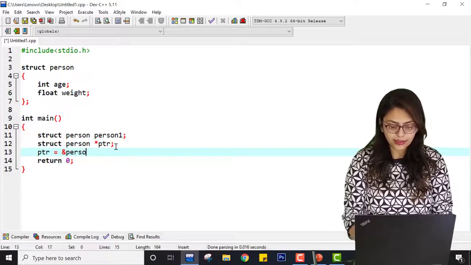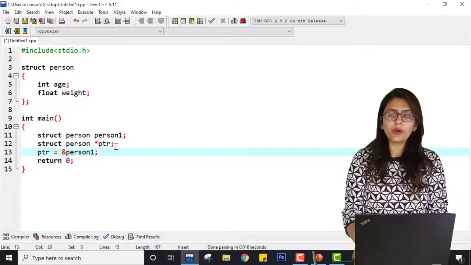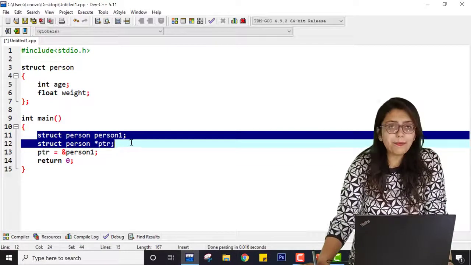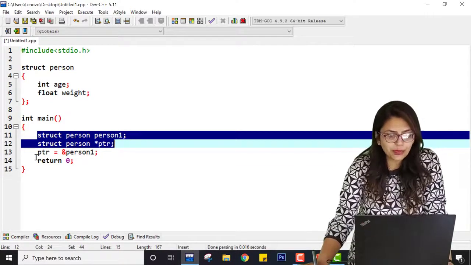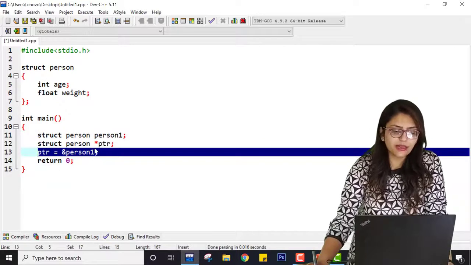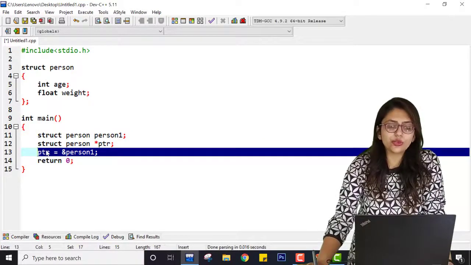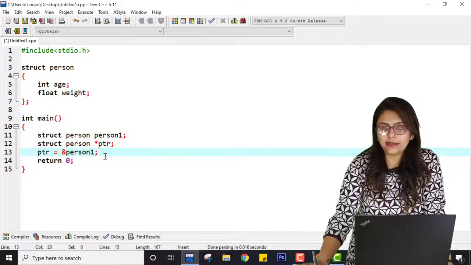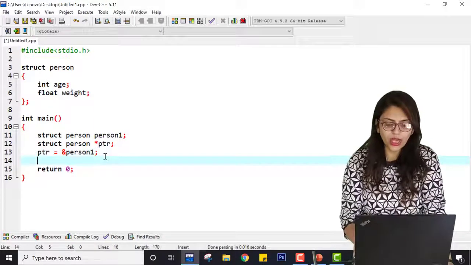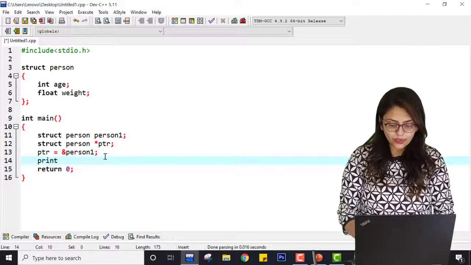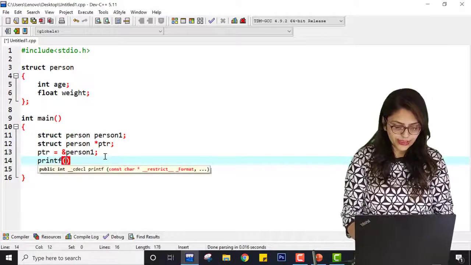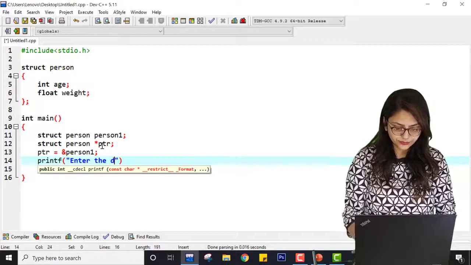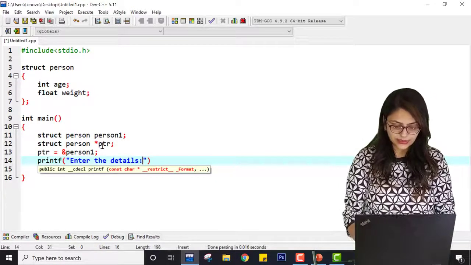So I can write it as &person 1. At this stage my pointer was not pointing to any variable, but now because of this statement, the address of person 1 will be stored in the PTR pointer. Now I can say that this pointer PTR is pointing to person 1. As we have done so many programs based on this, printf enter the person details.